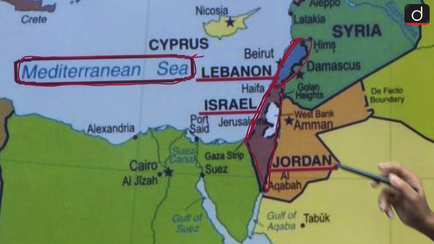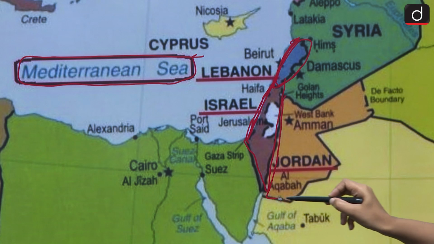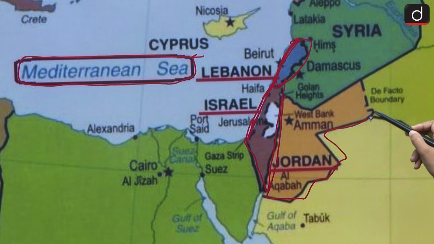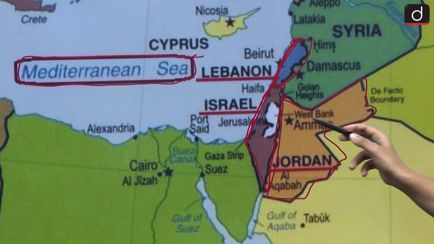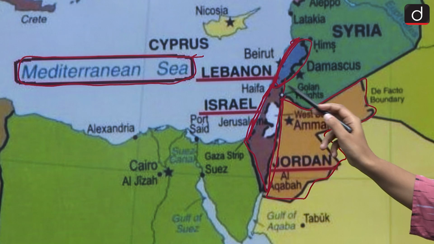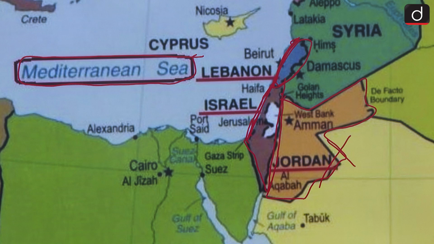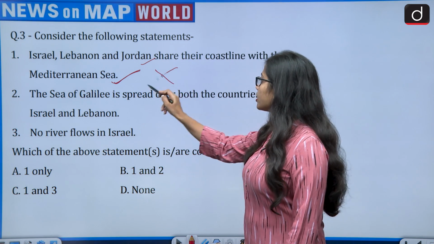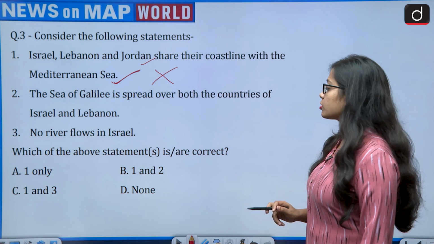But if we talk about Jordan, then Jordan is a country which is not sharing its border with the Mediterranean Sea, because in between the Mediterranean Sea and Jordan lies Israel. So Jordan is not sharing its border with the Mediterranean Sea. So the first statement becomes wrong. Then let's talk about the second.